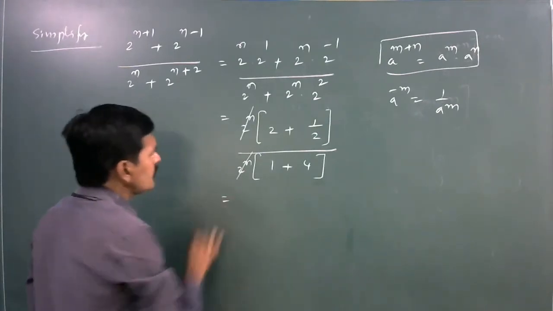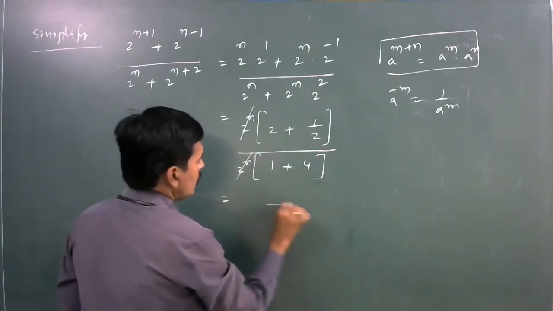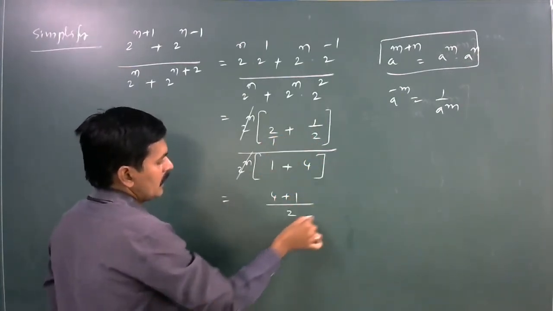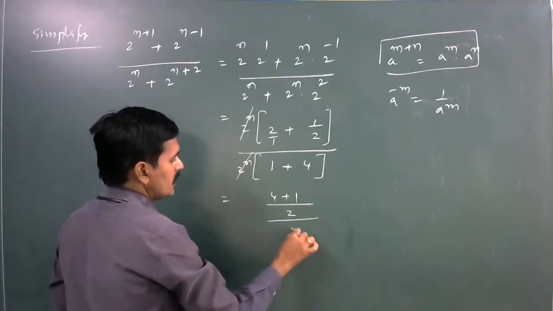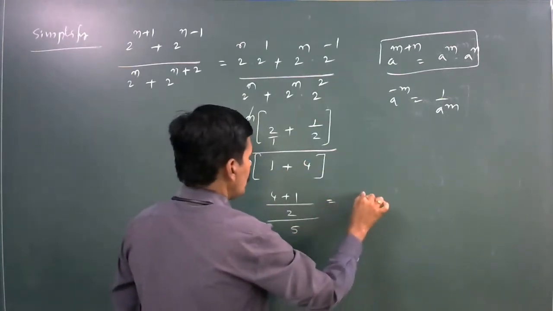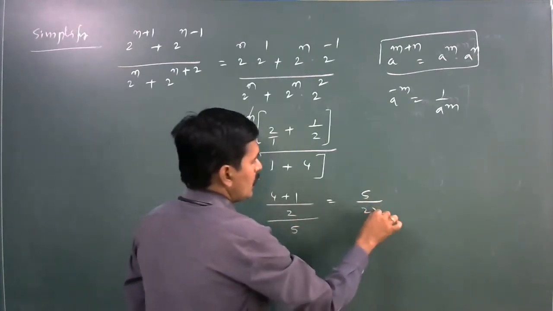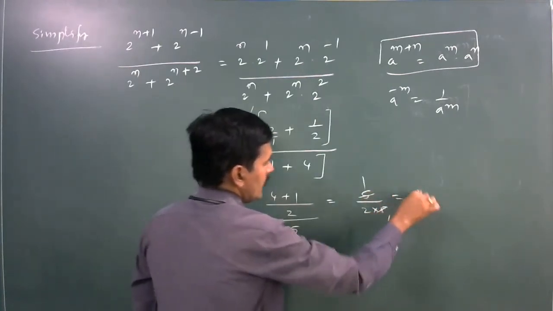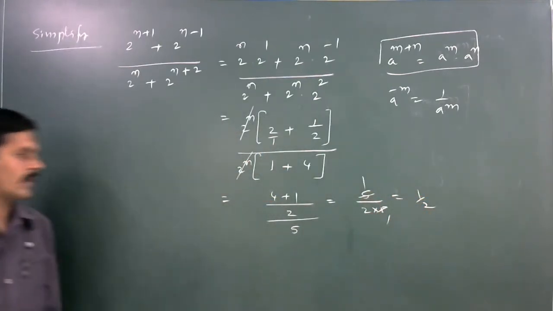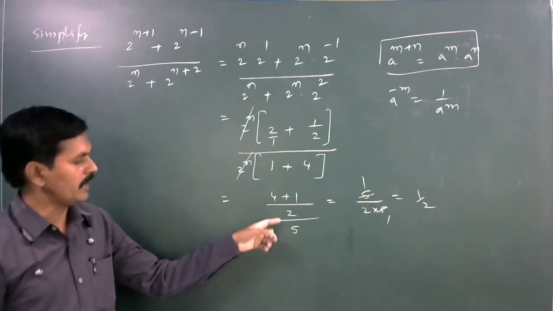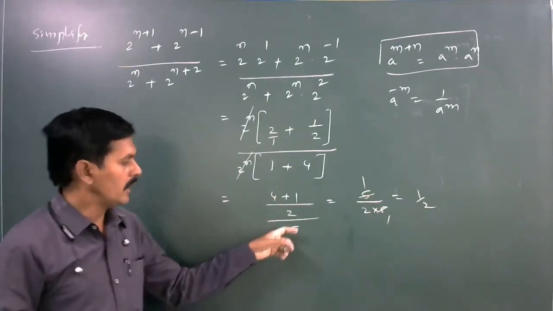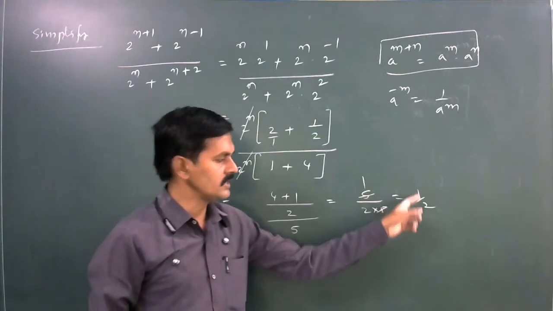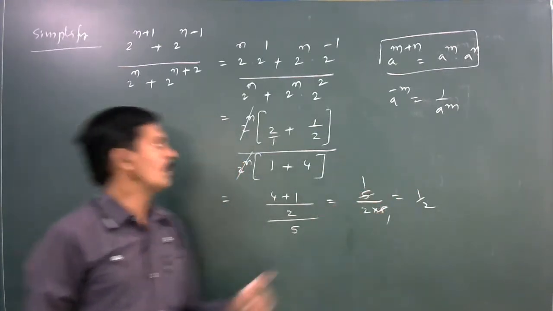Next, here taking LCM. What about LCM? It is 2. Here 2 to the 4 plus 1, divided by 4 plus 1 is 5. It is equal to 5 divided by 2 into 5. Here 5 and 5 cancel. It is equal to 1 by 2. 4 plus 1 is 5, 5 divided by 2 divided by 5. It is 5 divided by 2 into 5. 5 and 5 get cancelled. It is equal to 1 divided by 2.